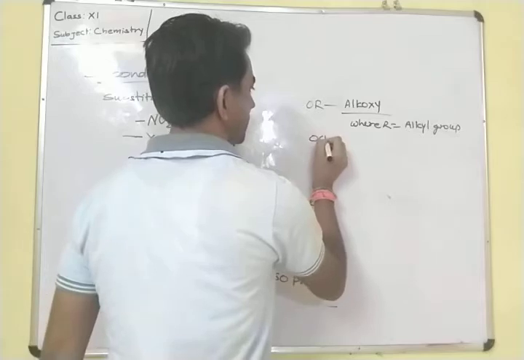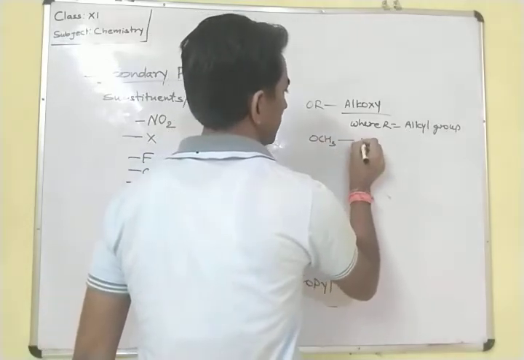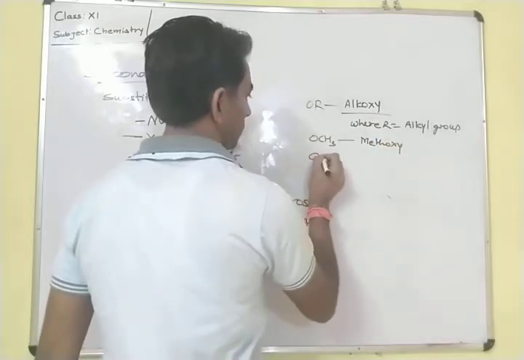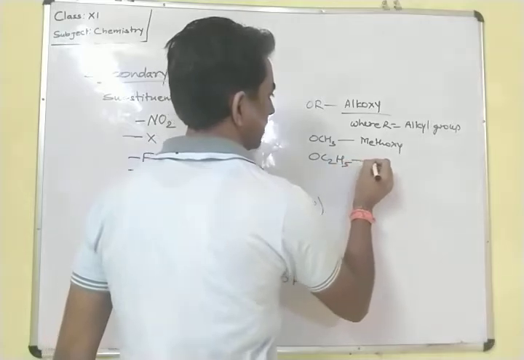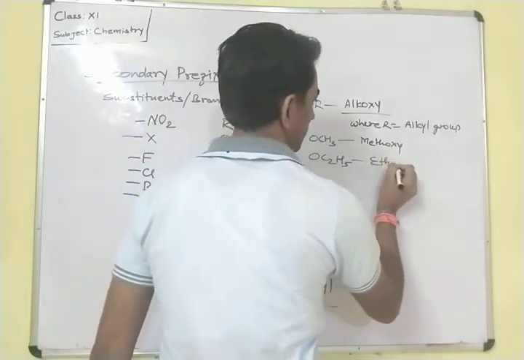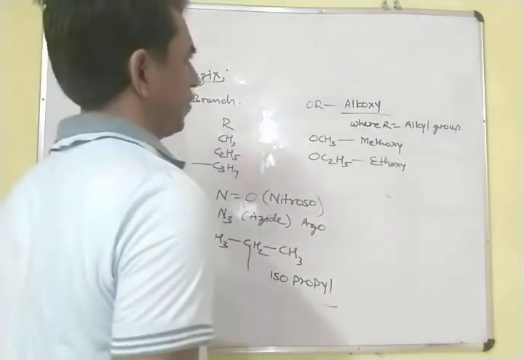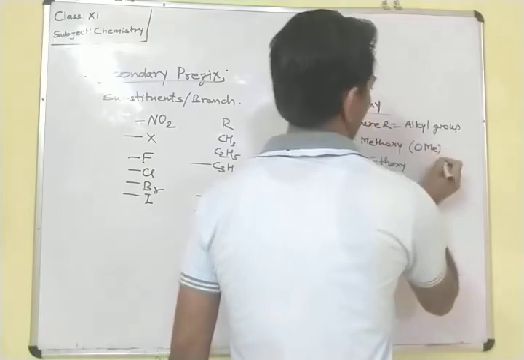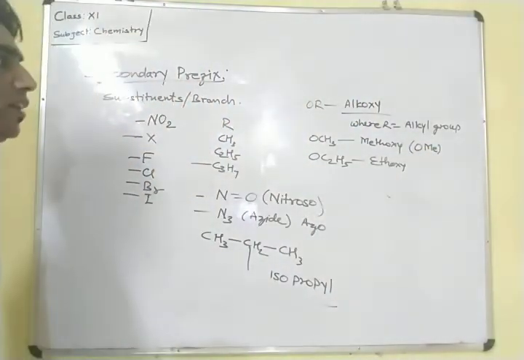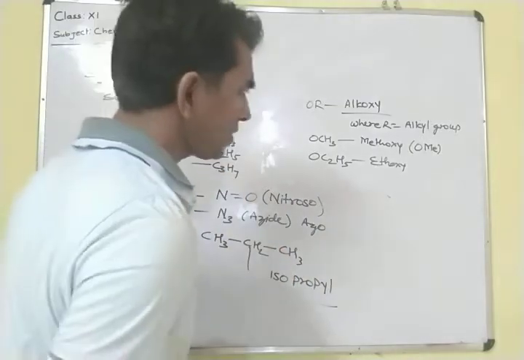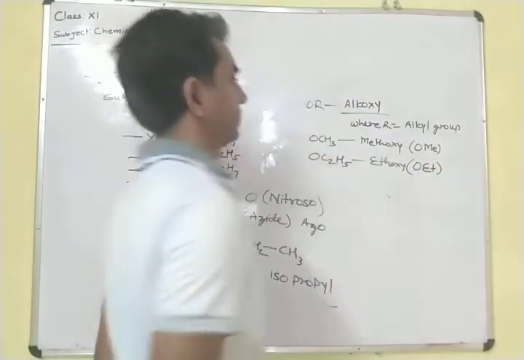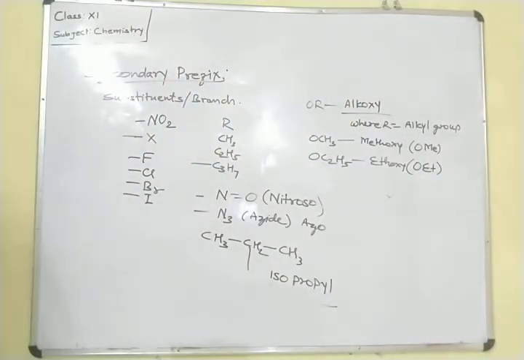If OCH3 is there, it is methoxy. If OC2H5 is there, it is ethoxy. We can write methoxy in short as OMe. If OMe is written here, we can say that a methoxy group is attached in the main carbon chain. And for the ethoxy, we can write OEt.